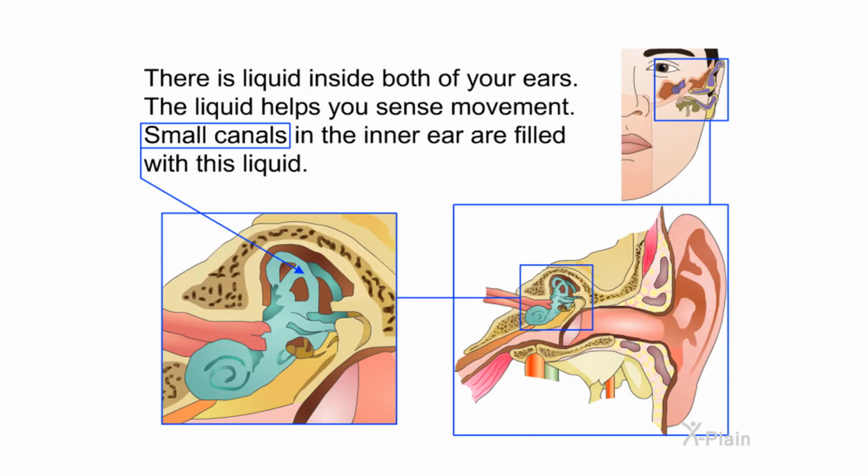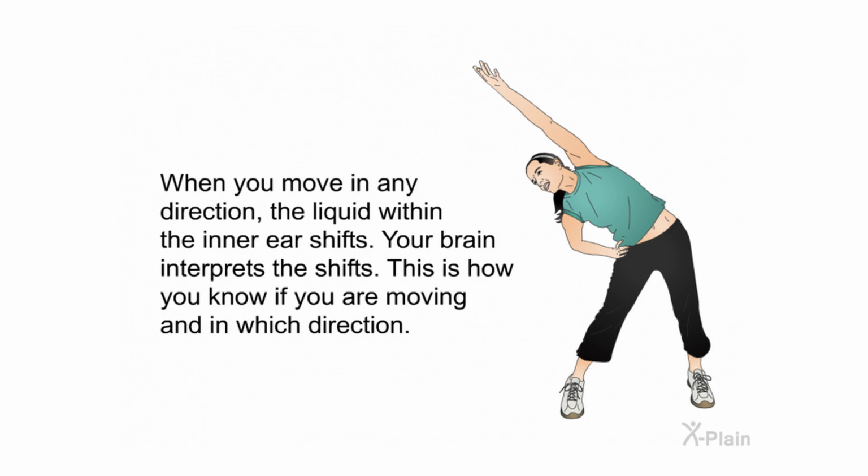There is liquid inside both of your ears. The liquid helps you sense movement. Small canals in the inner ear are filled with this liquid. When you move in any direction, the liquid within the inner ear shifts. Your brain interprets the shifts. This is how you know if you are moving and in which direction.